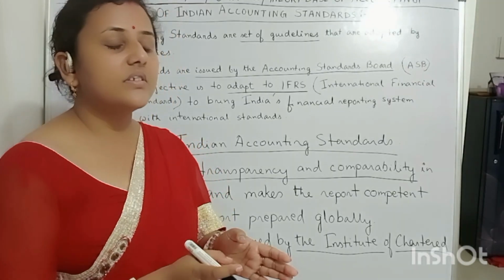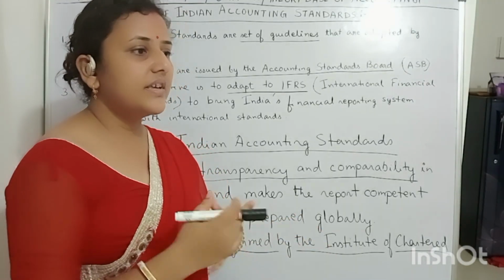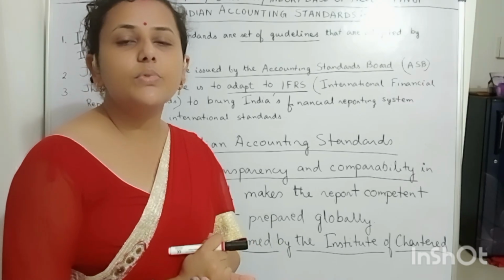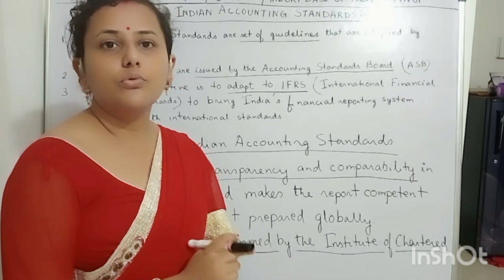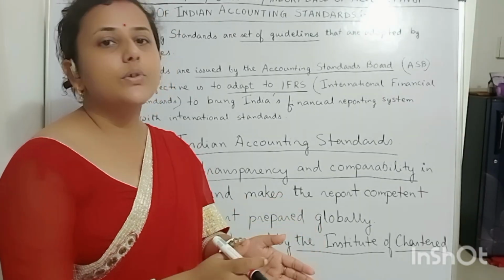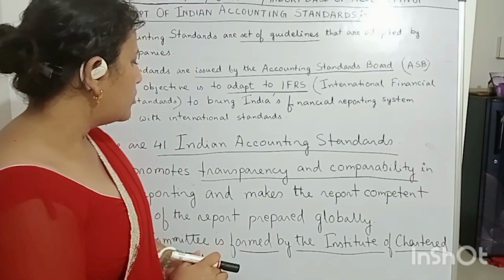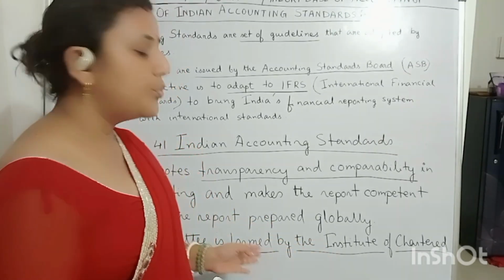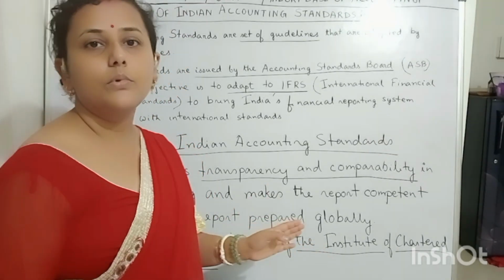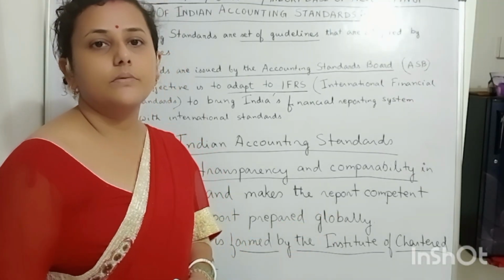Transparent means one can see through the reports very easily. If there is any mistake, they can take it out from the report. And comparability also. Okay, one can compare these reports with that of the other reports. So it makes the report competent with that of the report prepared globally, by following the IFRS standards.